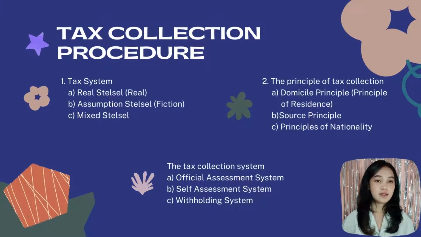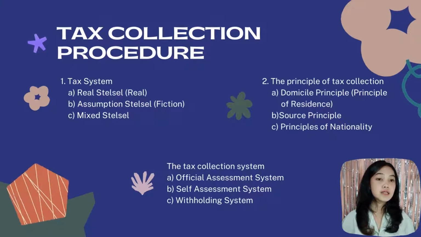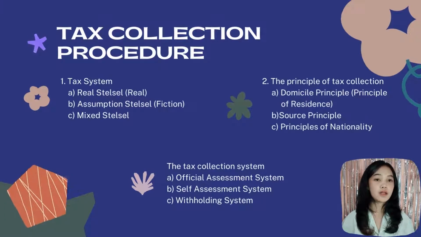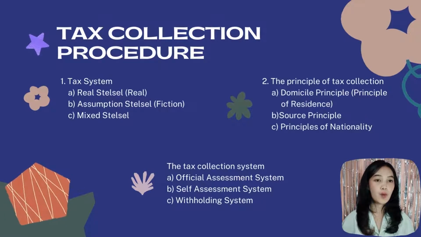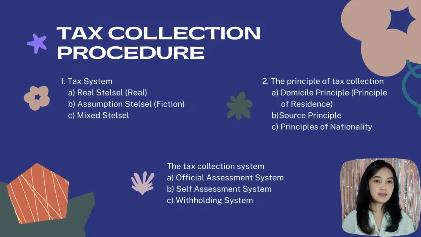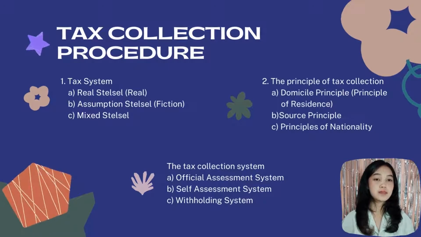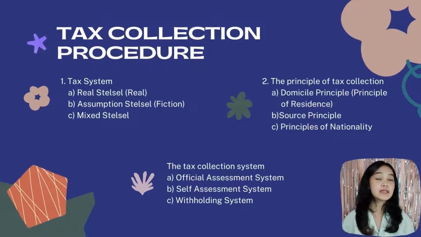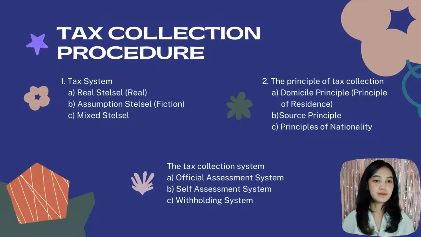B. Assumption stelsel or fiction. This system states that the imposition of taxes is based on an assumption regulated by law. C. Mixed stelsel. This system states that the imposition of taxes is based on a combination of the real system and the assumption system.